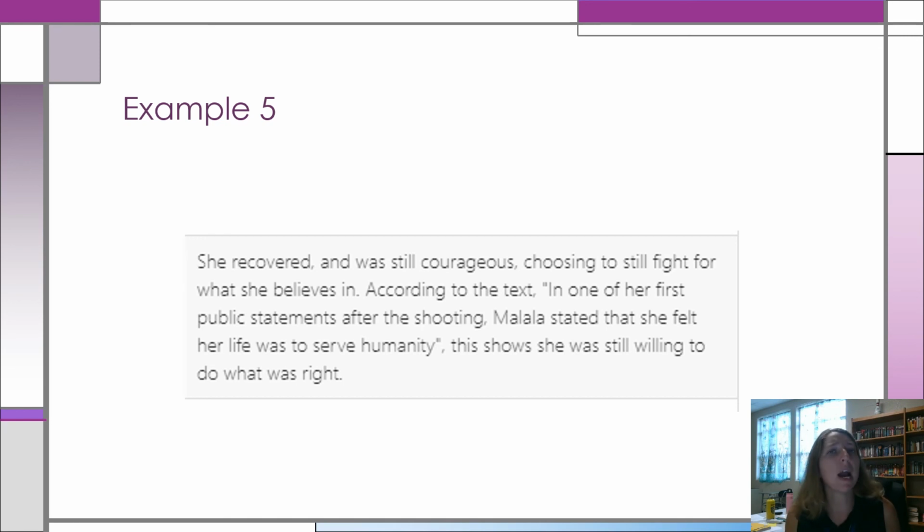So as you're writing your paragraphs and your responses in Amplify, keep these things in mind. Answer the question, support that answer with evidence from the text, and then explain that evidence. Connect that evidence back to that first idea, okay? I hope this has been helpful.